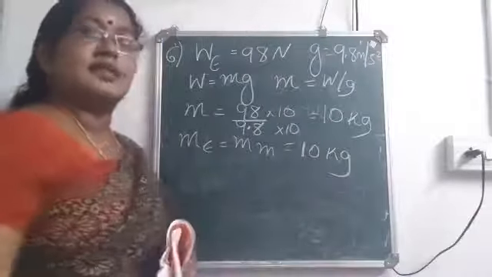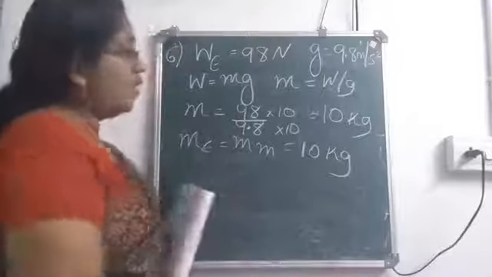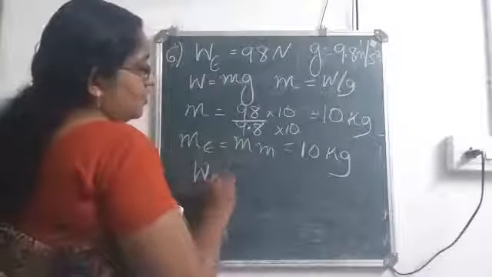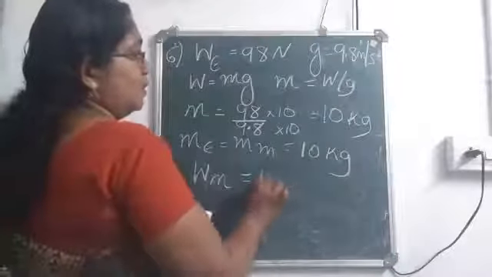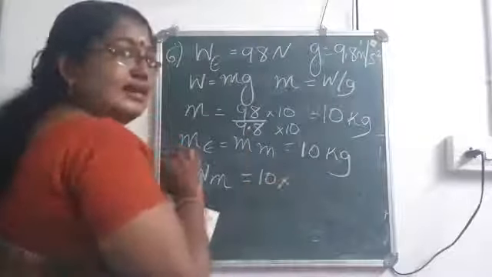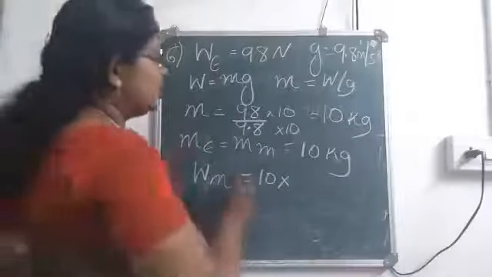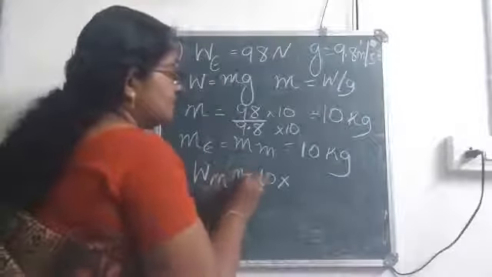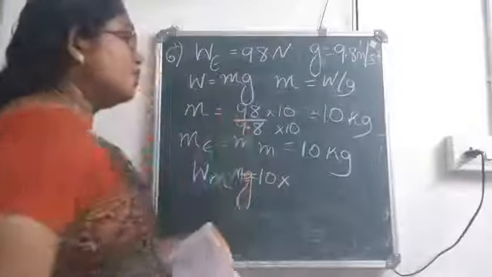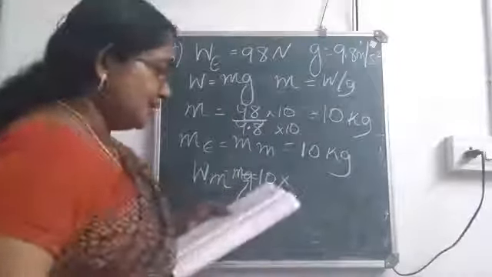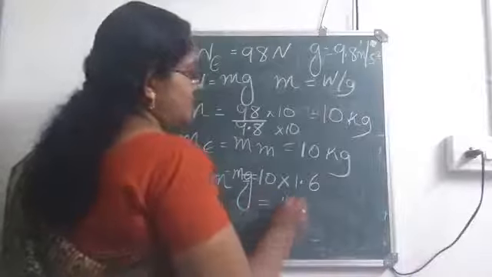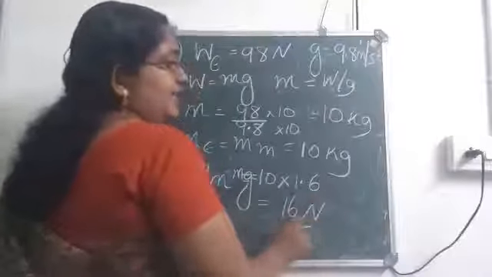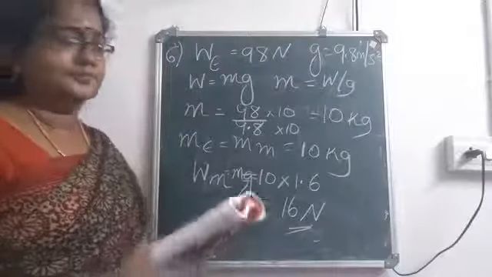Now what is the next thing? We need the weight on moon. So weight on moon is equal to mass into gravity. So what about the mass? Mass is 10. And what is the value of g? mg is the equation. So what is the value of g on moon? It is given as 1.6. 10 into 1.6 is 16. Weight, that is in Newton.